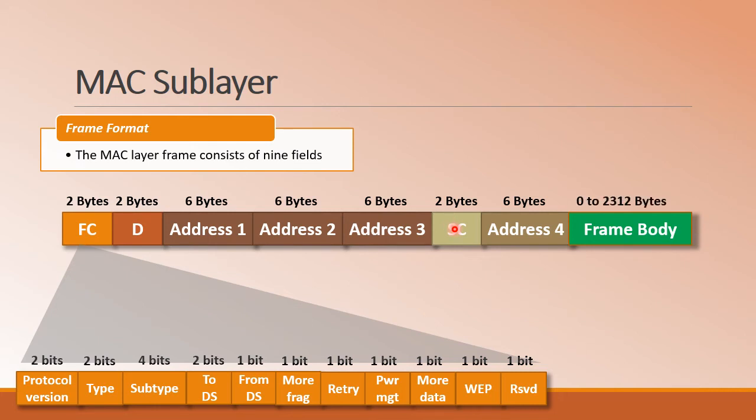And the next part is your frame body, which is the actual data information, depending on the type and subtype information given from the contents of these 2 fields, whose data may vary from 0 to 2312 bytes. And finally we have FCS, that is frame check sequence, which is 4 bytes long, containing the CRC32 error detection sequence.